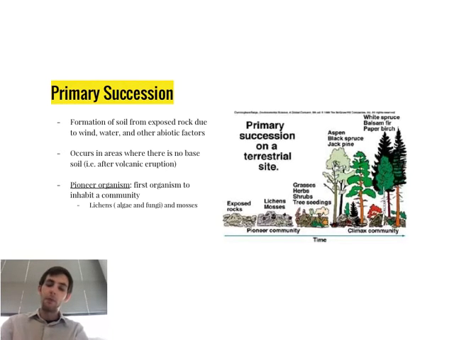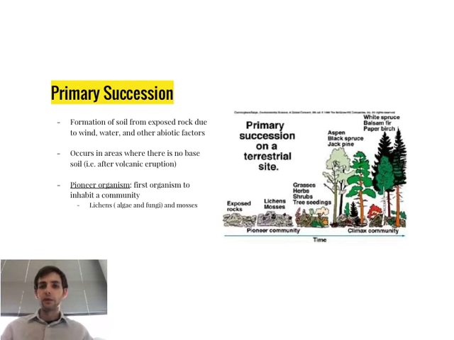So an example of when primary succession would occur is when a volcano erupts and wipes out all of the living or biotic factors around it, and depletes that area of soil. When there's no base soil, primary succession is going to occur.